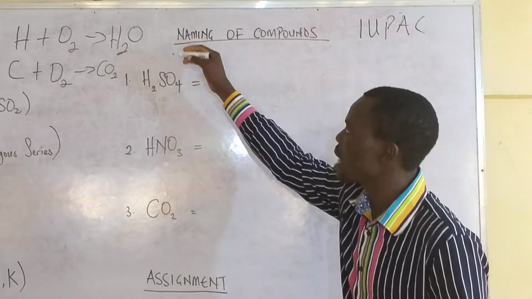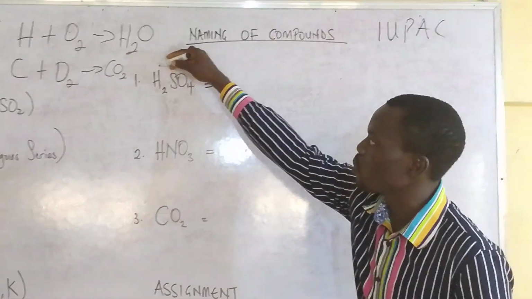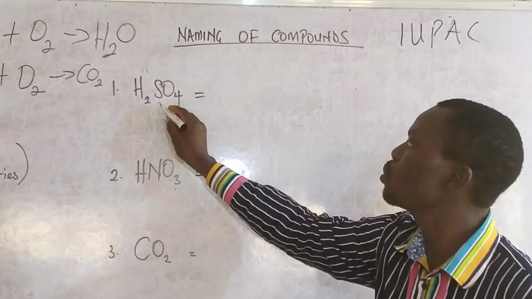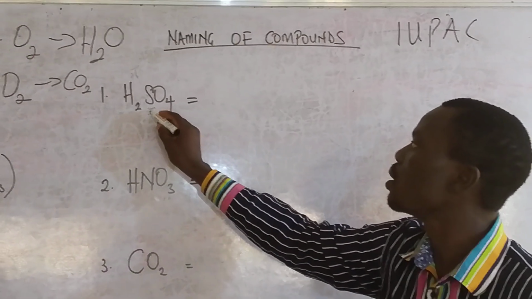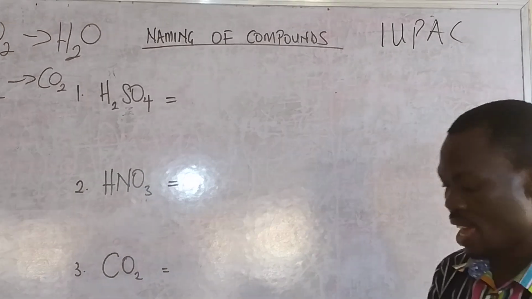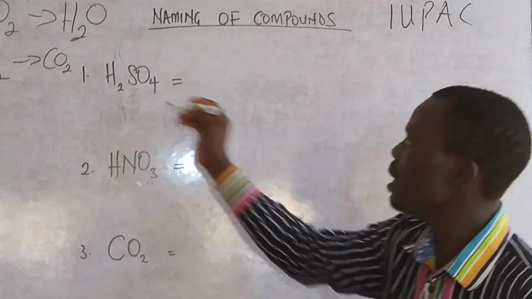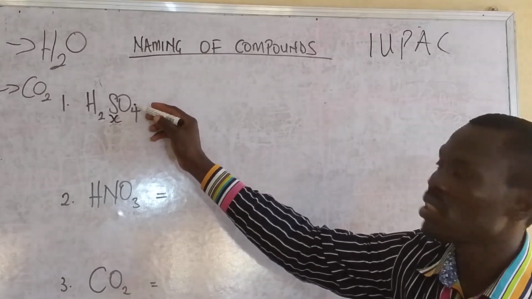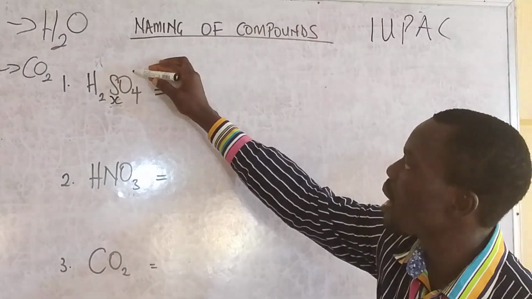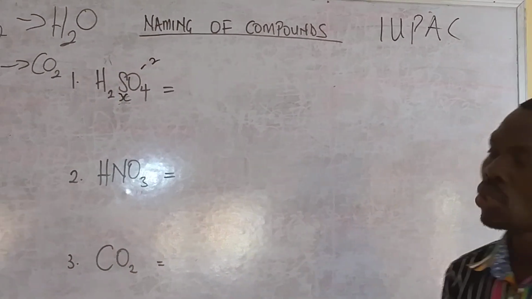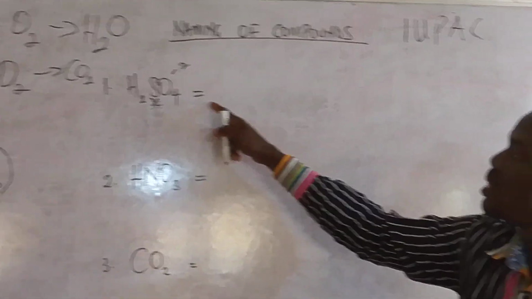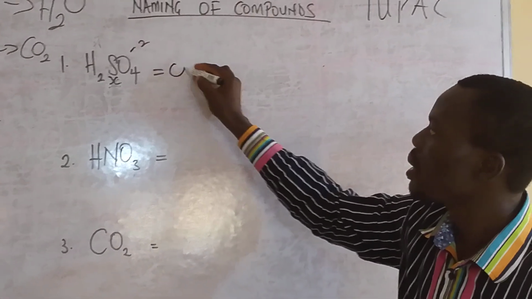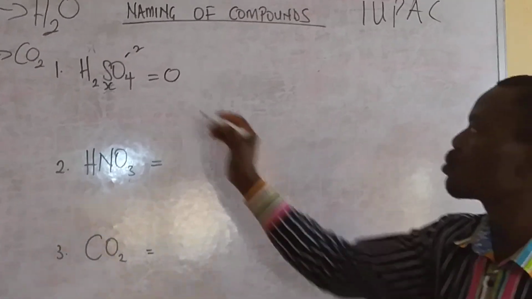Hydrogen, you know that hydrogen has a valency of +1. Are you following? Then this sulfur, we don't know the sulfur value, so we refer to it with an X, because it is what we are looking for. Then oxygen usually has a radical of -2. So we equate this to 0. Are you getting me? The compound. So let's quickly solve it.